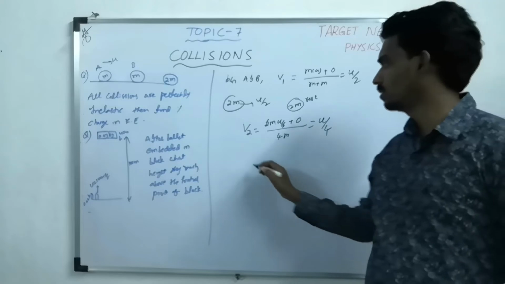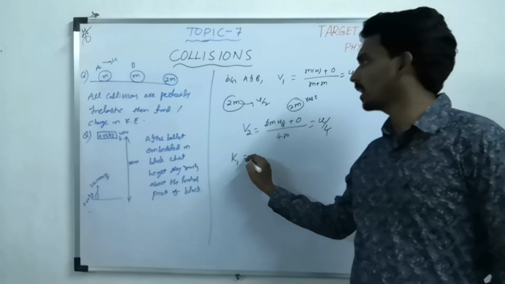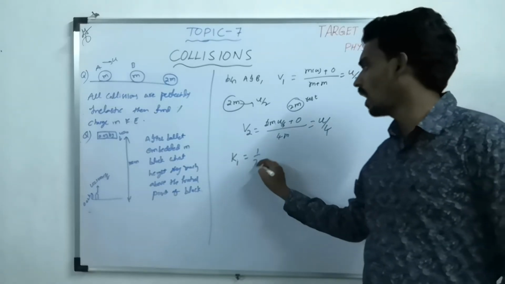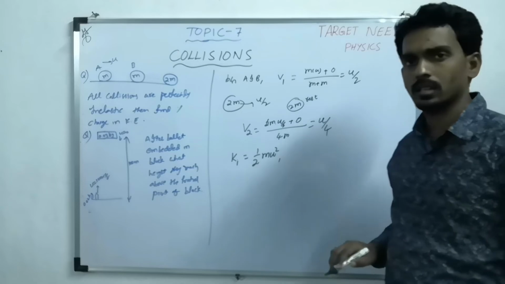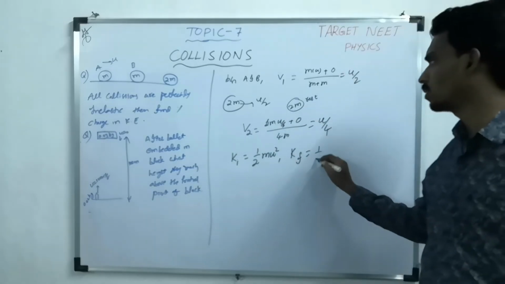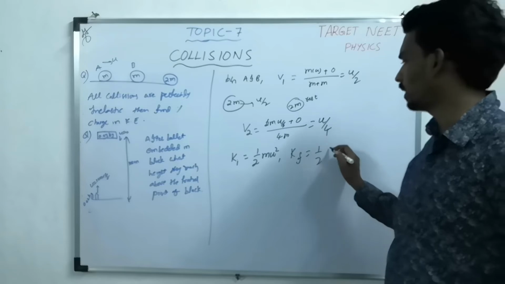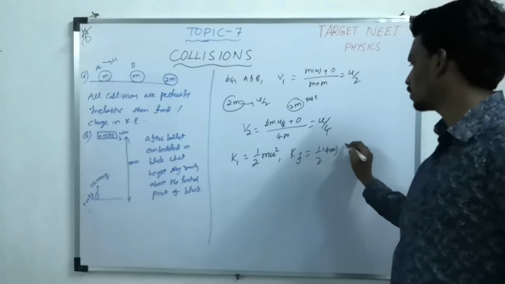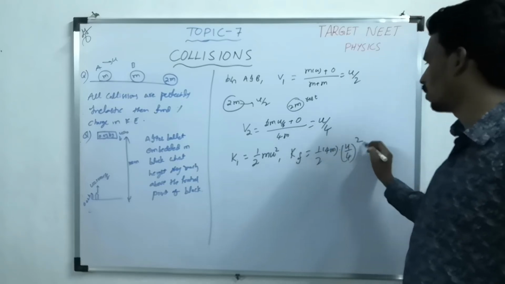Now the initial kinetic energy of the system is half m u square. What is the final kinetic energy of the system? The total mass, 4m, is moving combinedly with a speed u by 4, whole square.